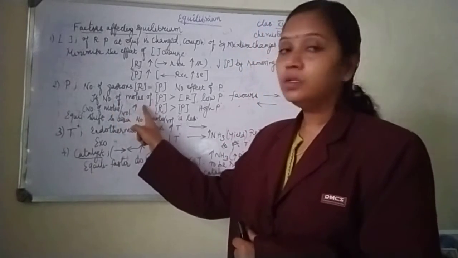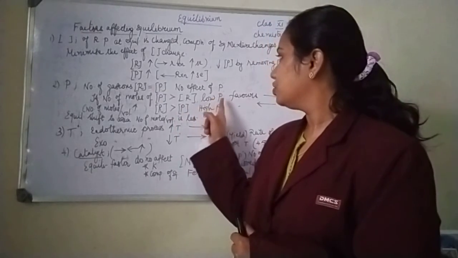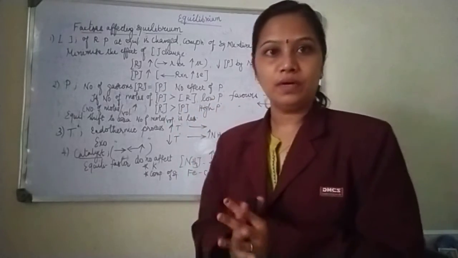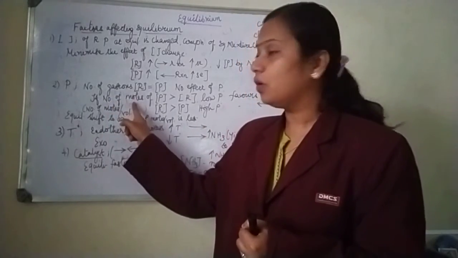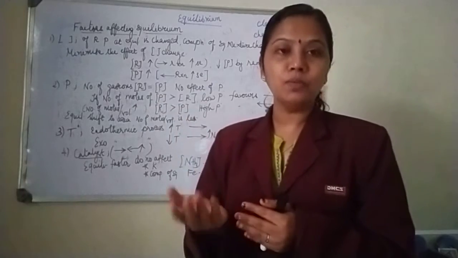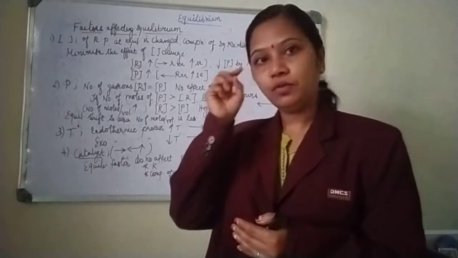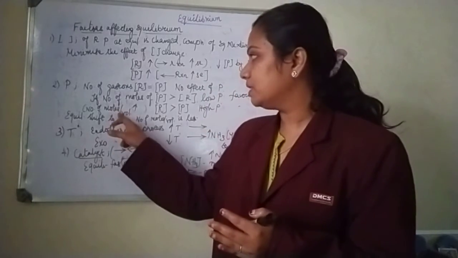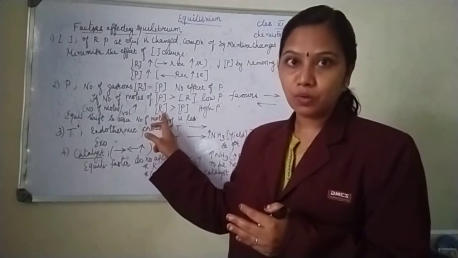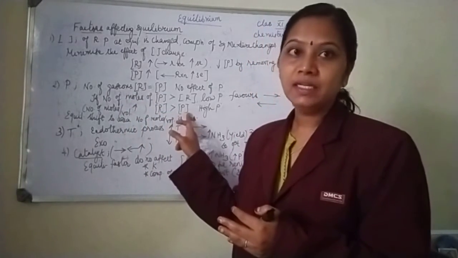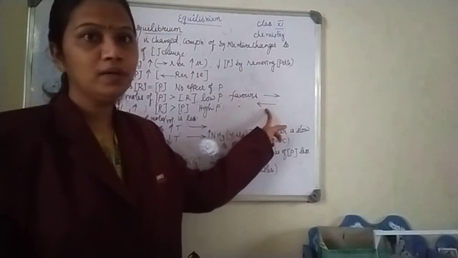If the number of moles of product is more than the reactant, then low pressure favors the forward reaction. So what is condition number 1? If the number of moles of gaseous product is more than the reactant, then low pressure will be favoring the forward reaction. Now consider the opposite case, where the number of moles of reactant is more than the product. Then high pressure is favoring your backward reaction.